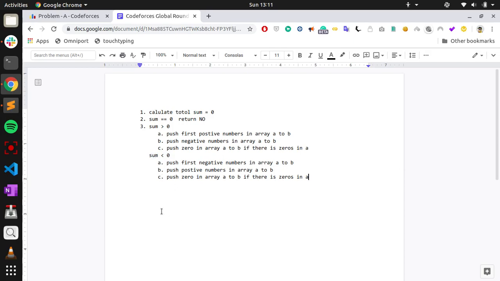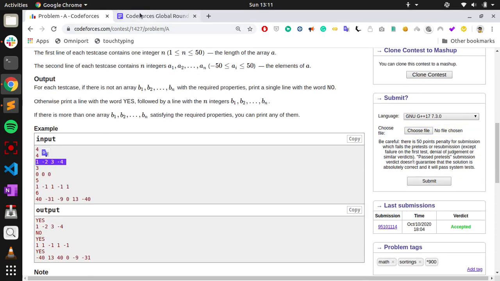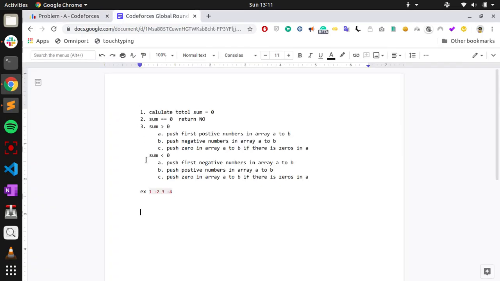So let us go through a test case. The given array is 1, minus 2, 3, minus 4.